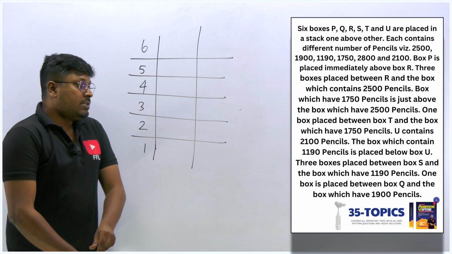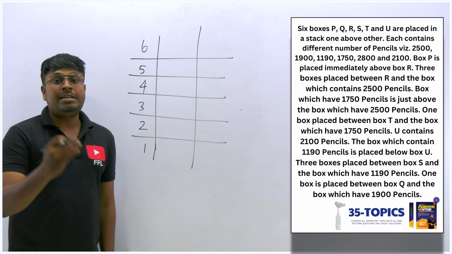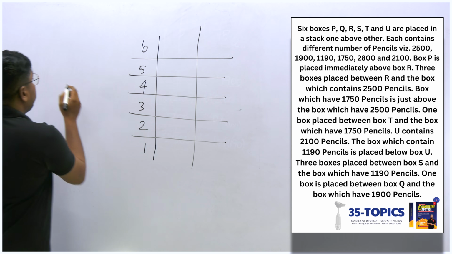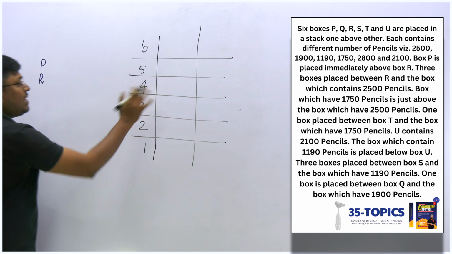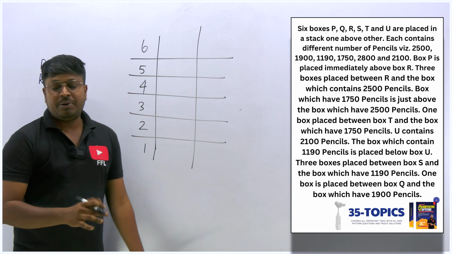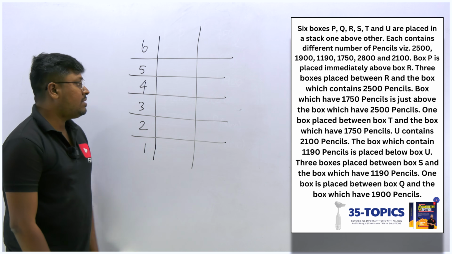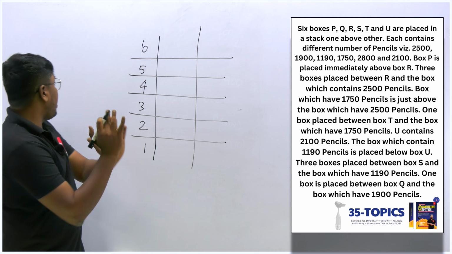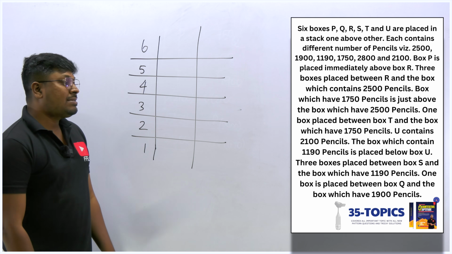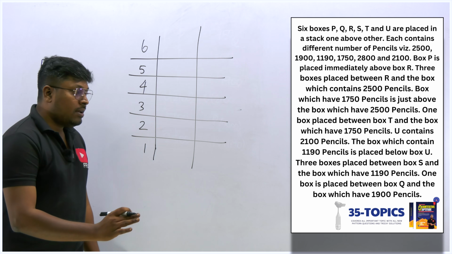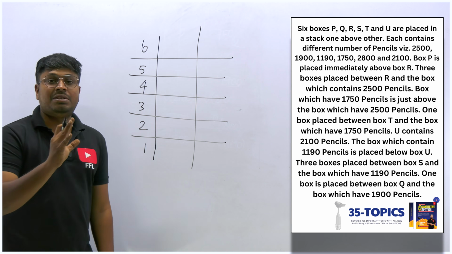First one: box P is placed immediately above box R. Immediately above box R is box P, right? Okay, only one chance, but we can't fix it in a diagram because we will get multiple options. So let's fix immediately above box R, it should be box P. Next point: 3 boxes are placed between R and the box which contains 2500 pencils.